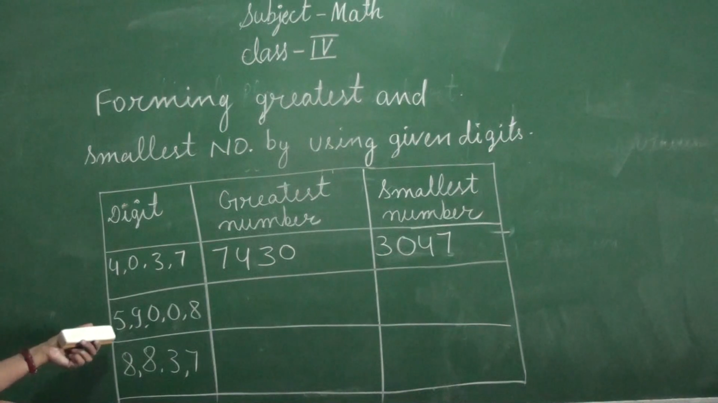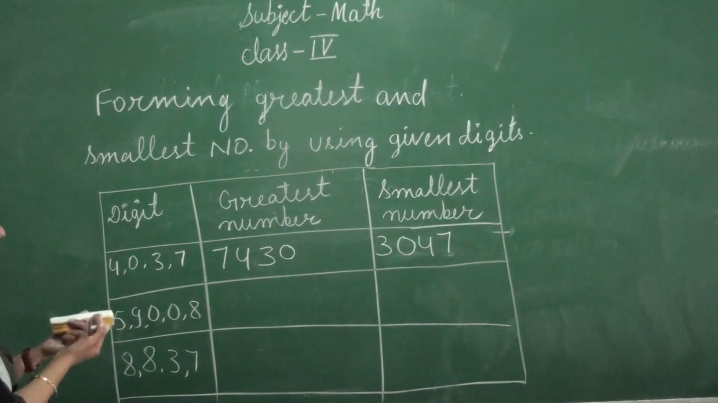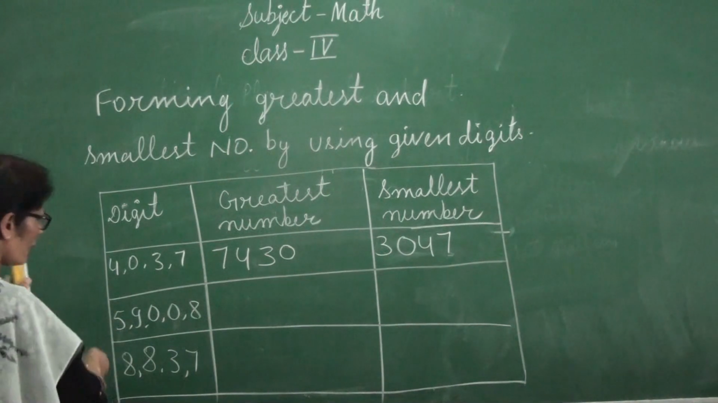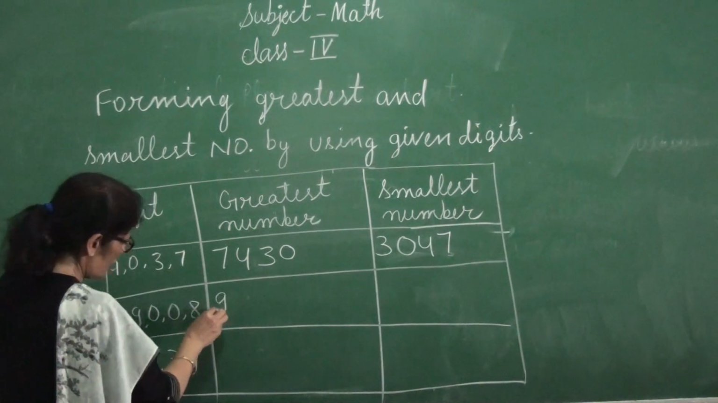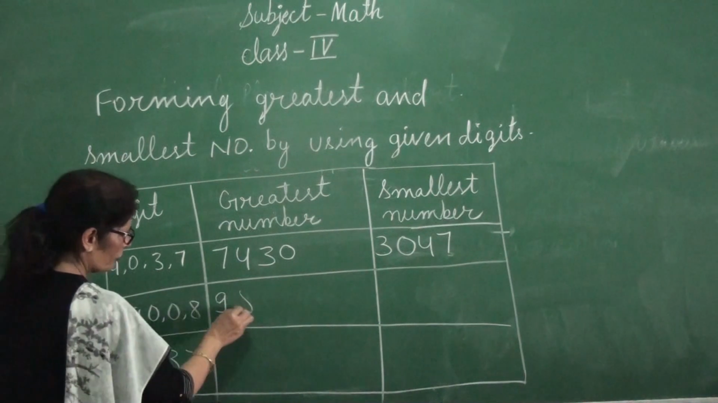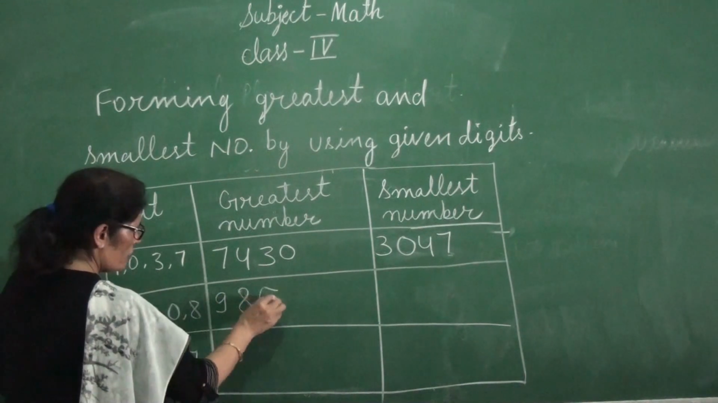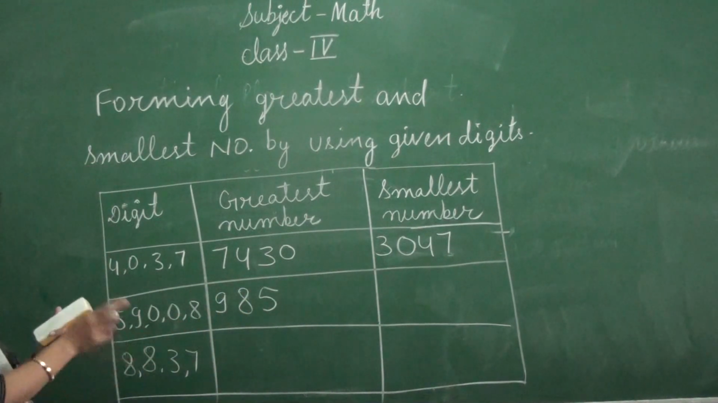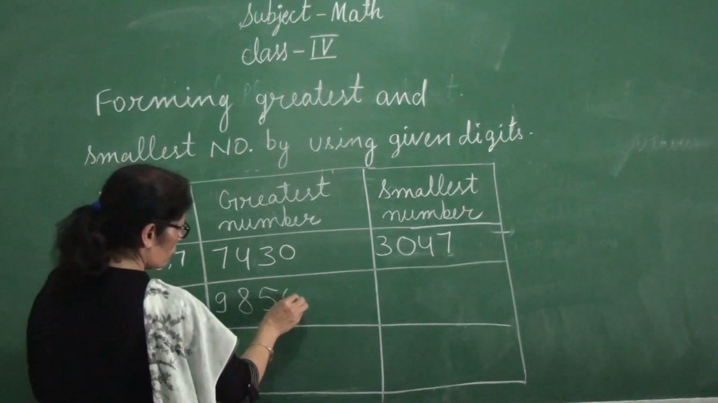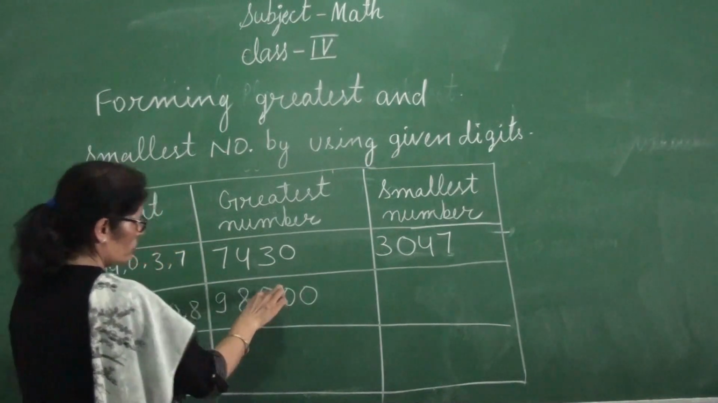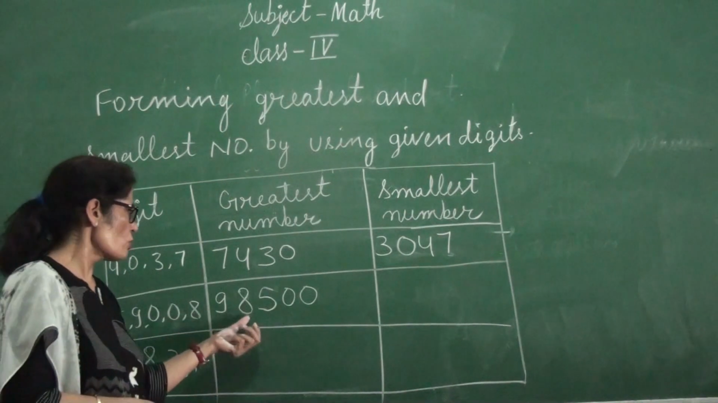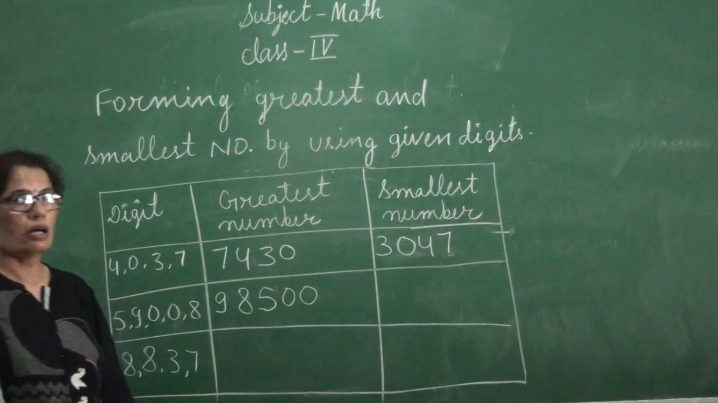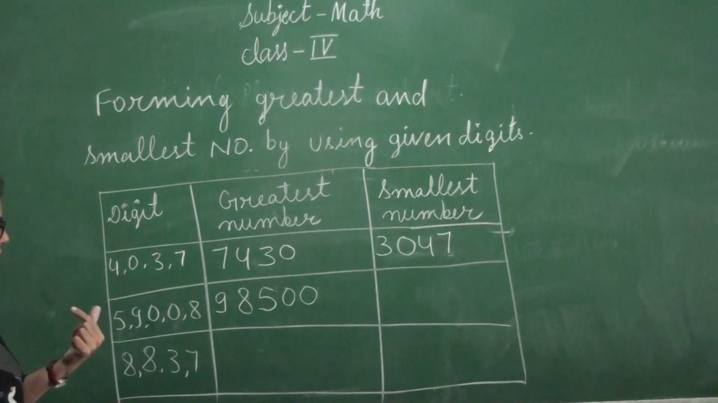Again you can see here the greatest number. We have to make the greatest number. The greatest digit here is 9. After that 8. Then 5, and we have to put both zeros together. Okay. The number will become 98,500. Now we have to make the smallest number.